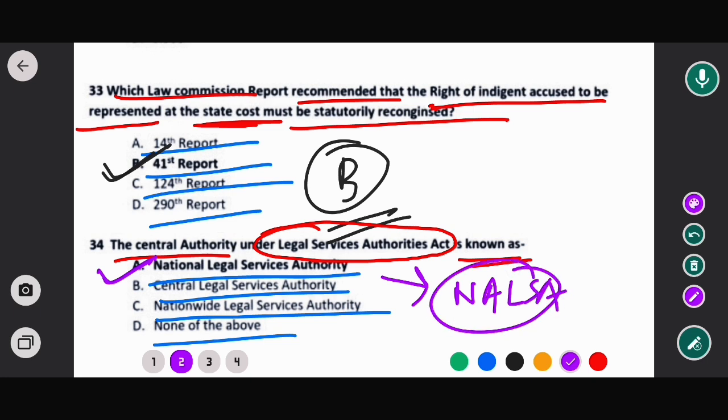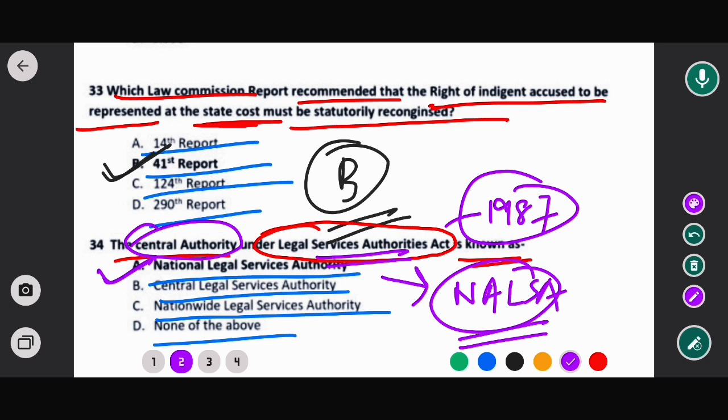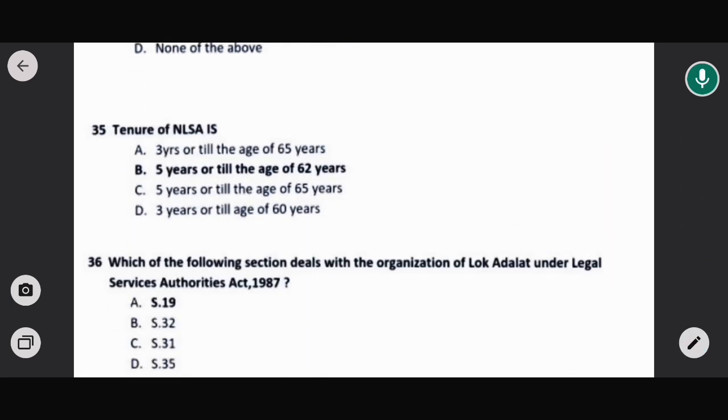That means the central authority under the Legal Services Authorities Act 1987 is called NALSA, that is National Legal Service Authority. So the correct option would be option A. Now move to the next question.